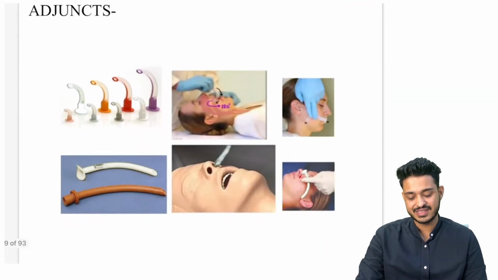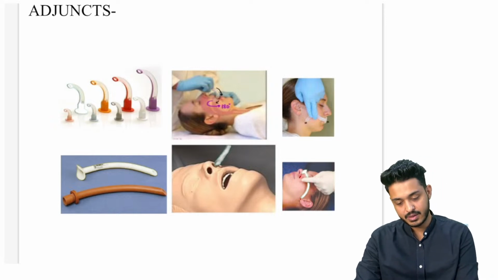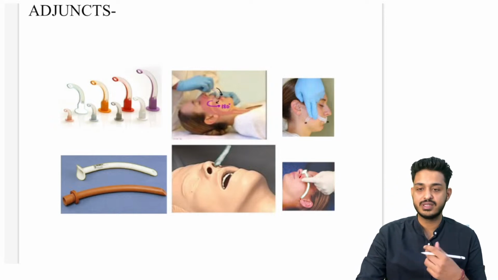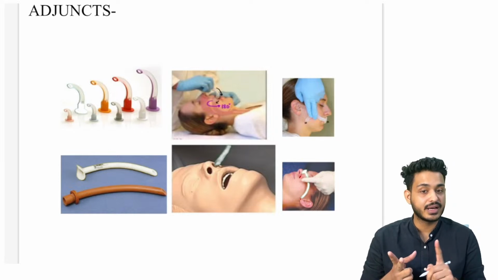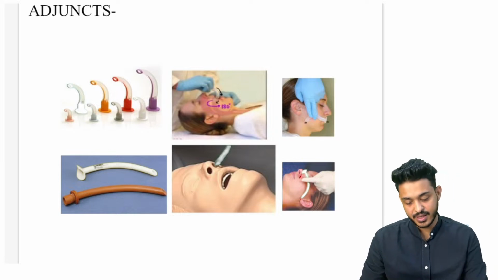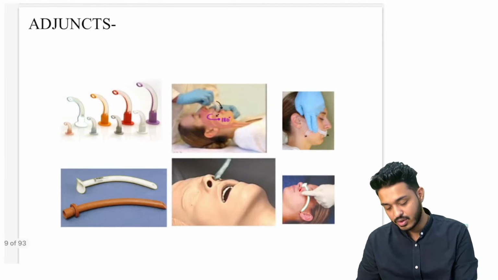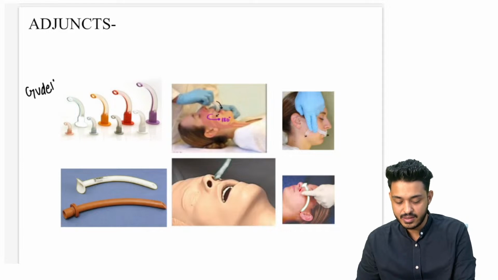Now we are having certain adjuncts. What are these adjuncts we are having? These are going to help you, right? So we are having nasopharyngeal adjuncts and oropharyngeal adjuncts. Okay, the oropharyngeal can be used through the mouth and the nasopharyngeal through the nose. Oropharyngeal we have discussed, the important one is going to be your Guedel's airway. This is your Guedel's airway.